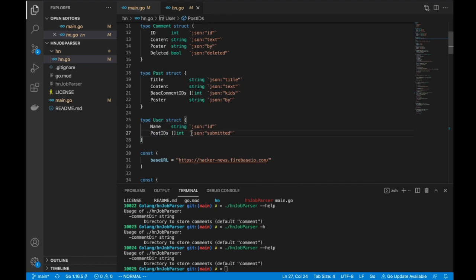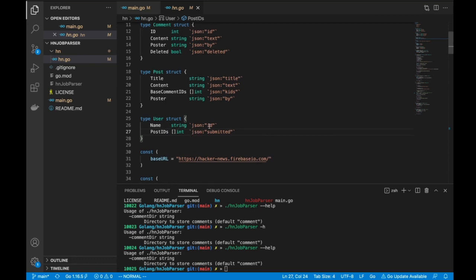This looks like a really powerful thing to have compared to other languages. Yes, so this allows you to parse JSON super easily. You just create a struct, you just give it tags. If you see, this is the mapping from a JSON object to this field in the structure, and you give it to the JSON package, and it will take care of decoding or encoding for you. It works the other way also. If I give it a struct and tell it to encode and give me a JSON object, it will do that for you.